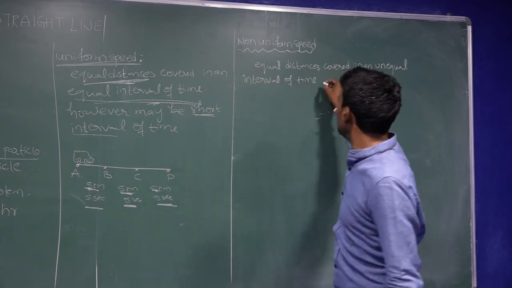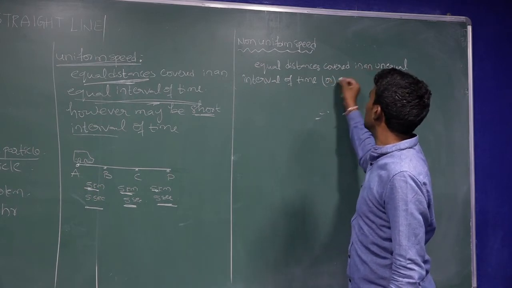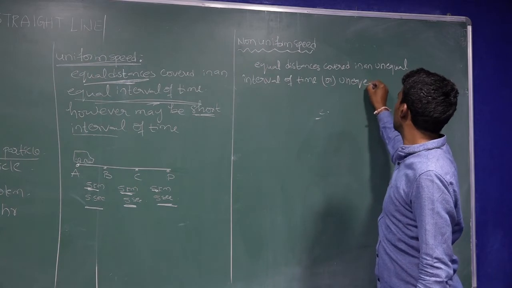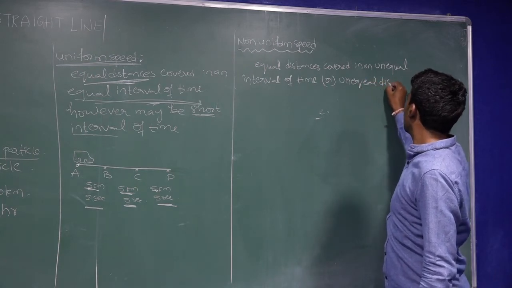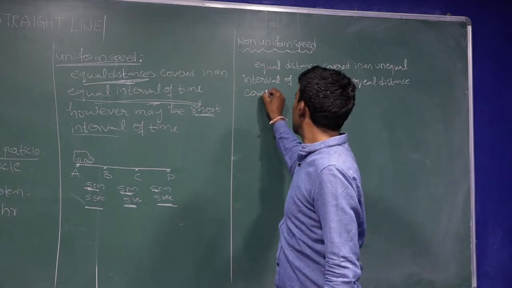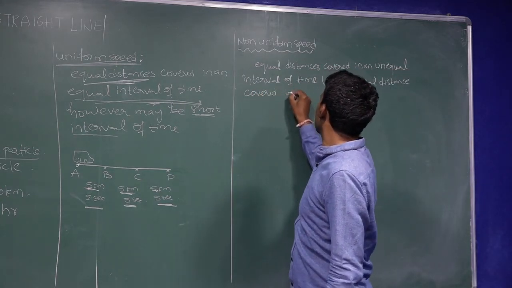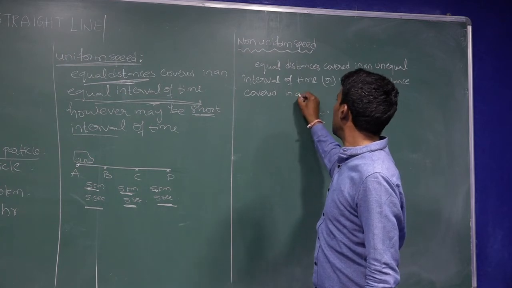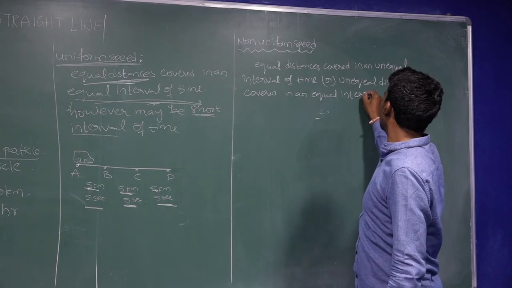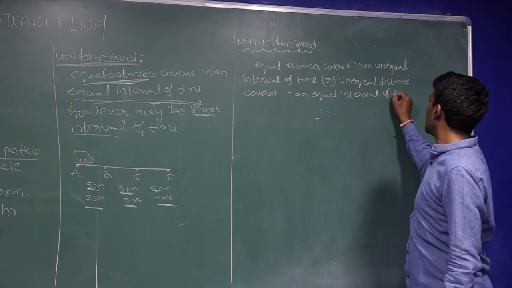Unequal interval of time, or unequal distances. Unequal distances covered in an equal interval of time.